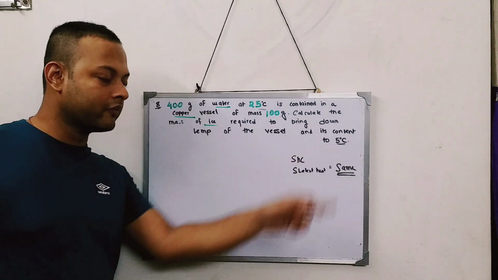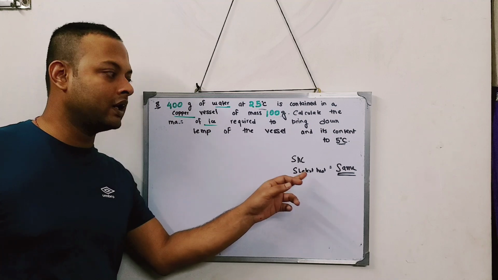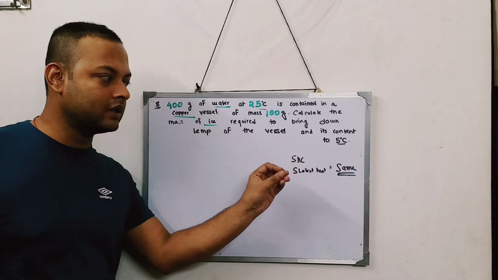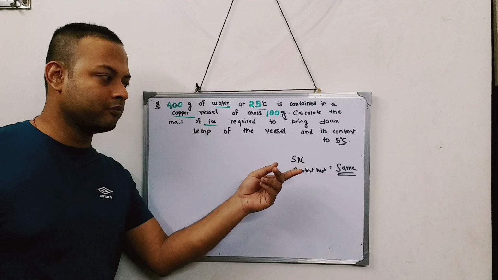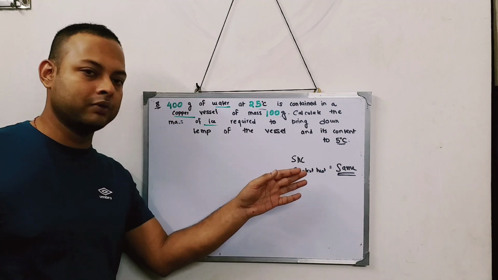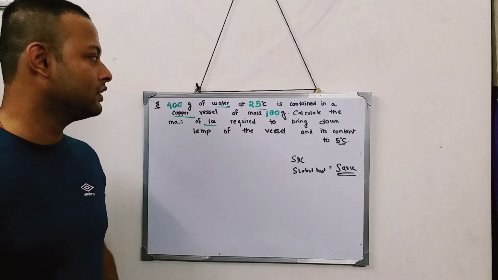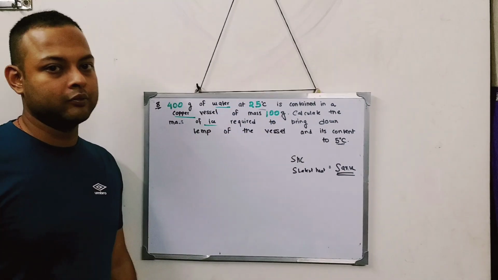That is okay. And all the other values, like the specific latent heat of ice and the specific heat capacity of water, remain as they are. That is 4,200, and the other value is 336000 joule per kg per Kelvin. So these values remain the same, but these values have changed. So your homework is to do the sum and tell me the answer.